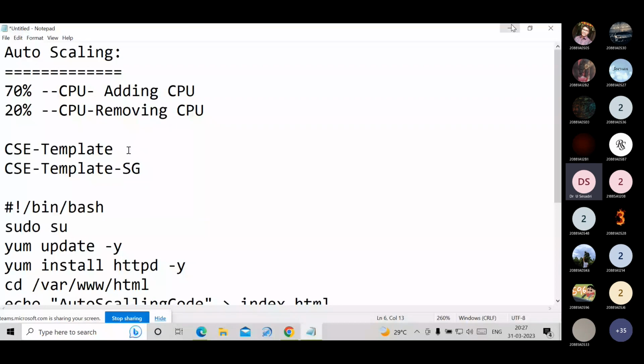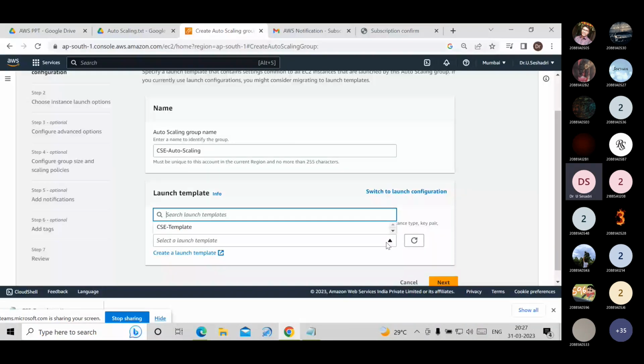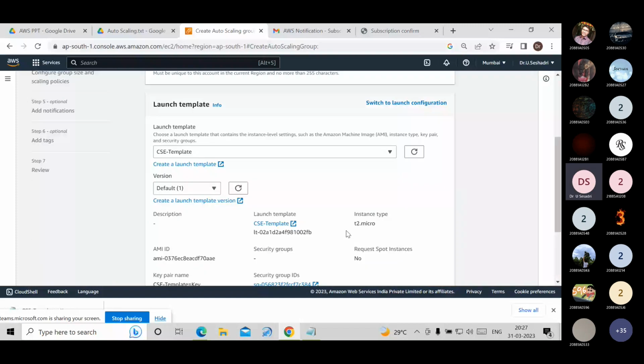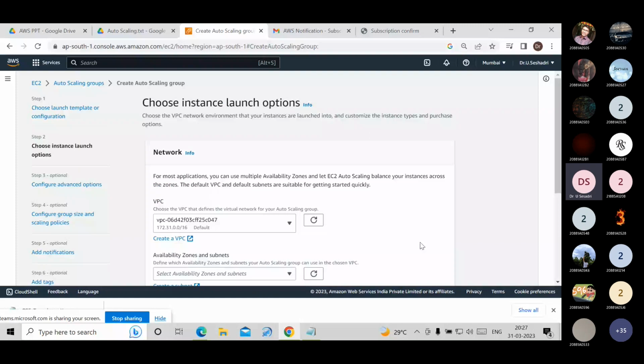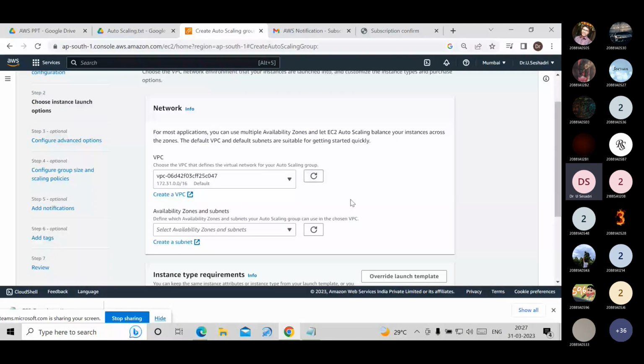Click on this. CSC template is enabled here. Click on that, then click on the next option. Here we follow 7 steps. Step 1 is choosing the launch template. The second step is choosing instance launch options. Default VPC I have chosen, the default virtual private cloud.